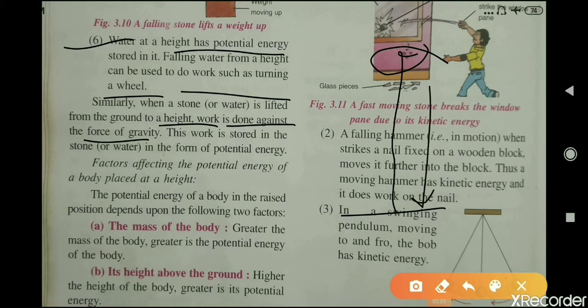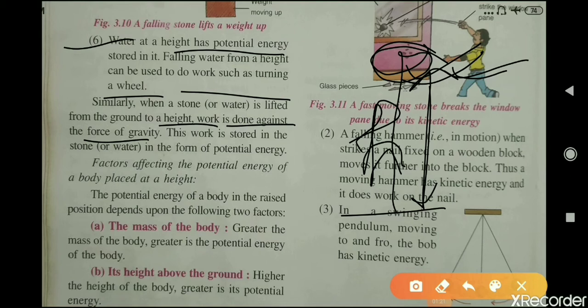We are doing some work on this stone while taking it from the ground to a certain height h against the force of gravity. Now all of you know what the force of gravity is. It is a force by which the earth pulls everything towards itself. So when we are taking a stone to a height from the ground, we are doing some work against the force of gravity while taking it from the ground to a height h.